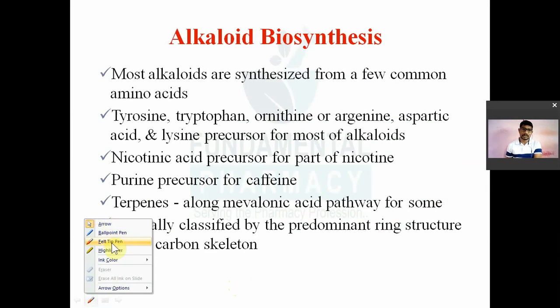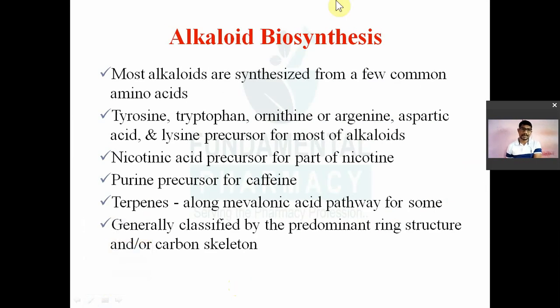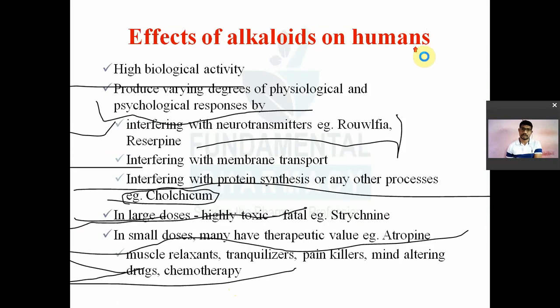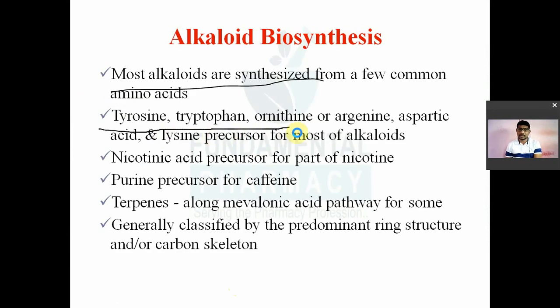Alkaloids are biosynthesized in plants as secondary metabolites from amino acids. So most of the alkaloids are biosynthesized from common amino acids. I might take one lecture on the biosynthetic pathway because sometimes they ask questions on this. Common amino acids like tyrosine, tryptophan, ornithine, aspartic acid, lysine are the bioprecursors for the alkaloids.